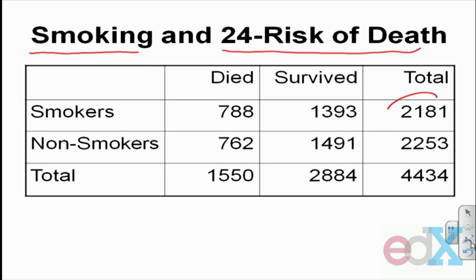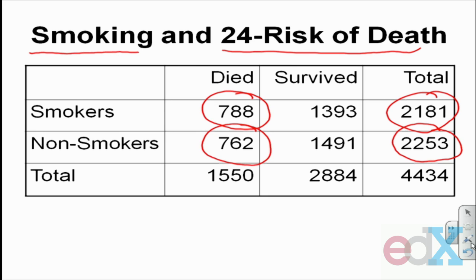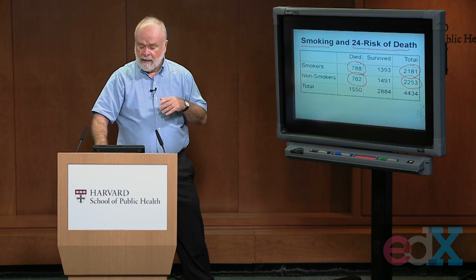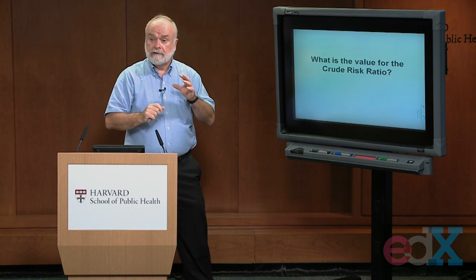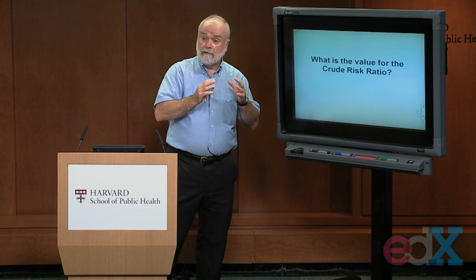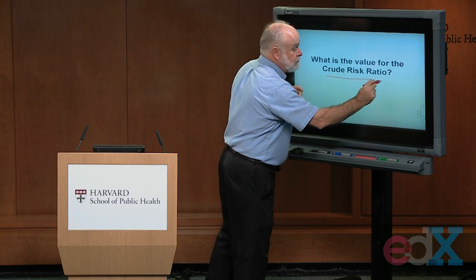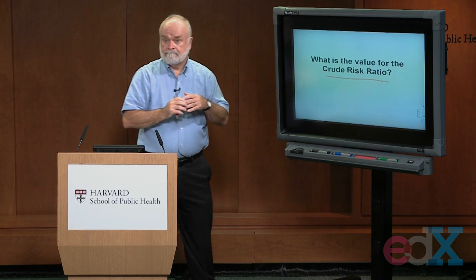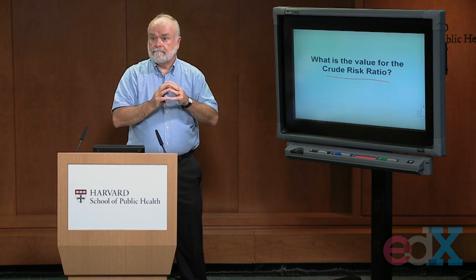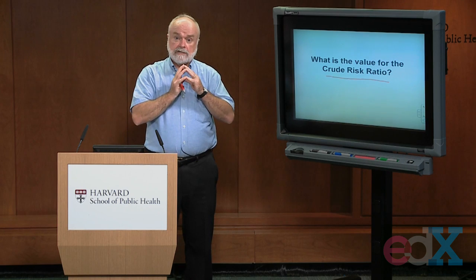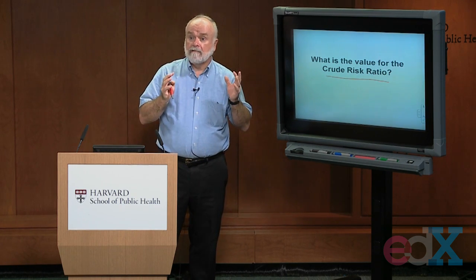You've got 2,181 smokers, 2,253 non-smokers. They were followed for up to 20 years. 788 of the smokers died, 762 of the non-smokers died. You've seen this 2x2 table before, and you've done this calculation before, but what I want you to do is to calculate the value for the crude risk ratio from that previous table, and write that down and remember it. Because then what I want you to do is a stratified analysis using Mantel-Haenszel's formula.